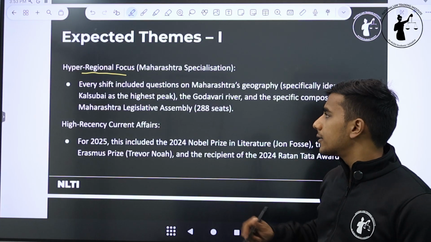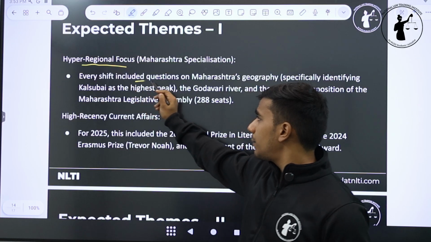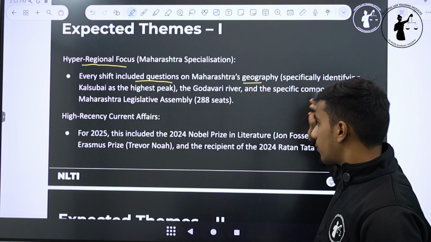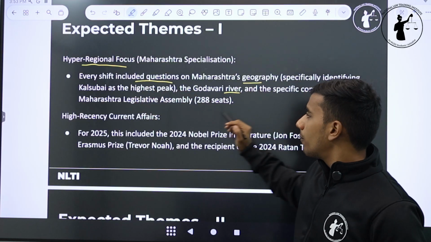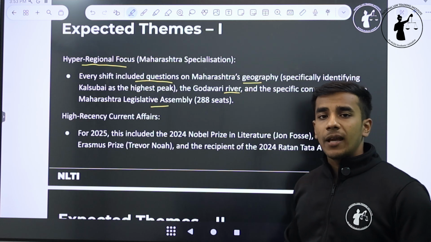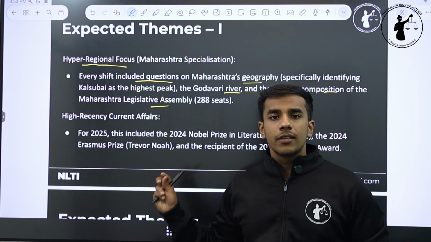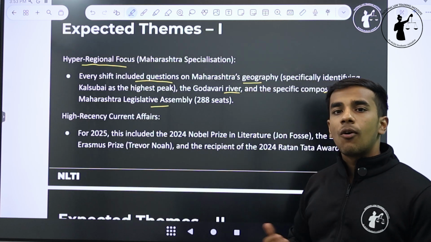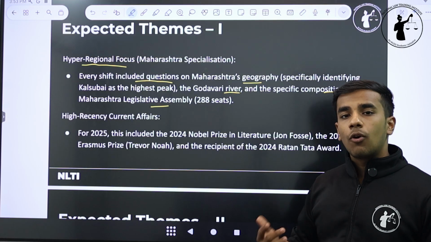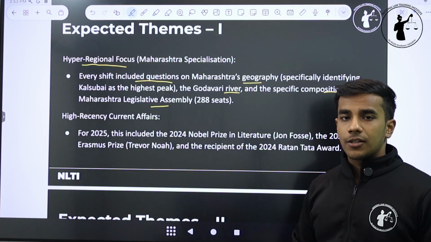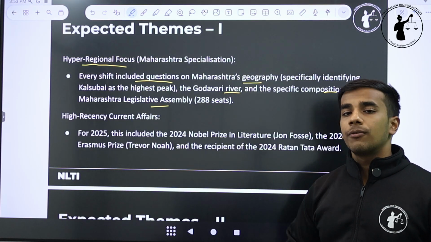So every shift of previous year papers included questions on Maharashtra's geography, the Godavari River, and the specific composition of the Maharashtra Legislative Assembly. I'm not saying these questions will repeat themselves, but similar questions can be asked, like the longest river of Maharashtra, or which of the following peaks are found in Maharashtra, which of the following peaks is not found in Maharashtra.